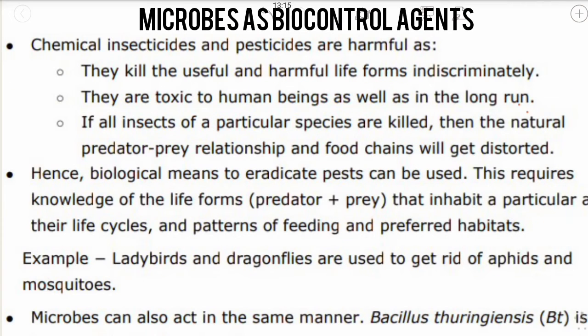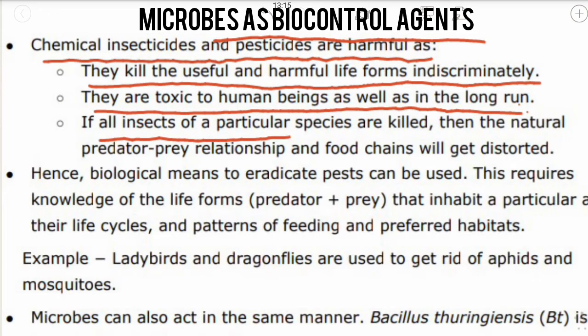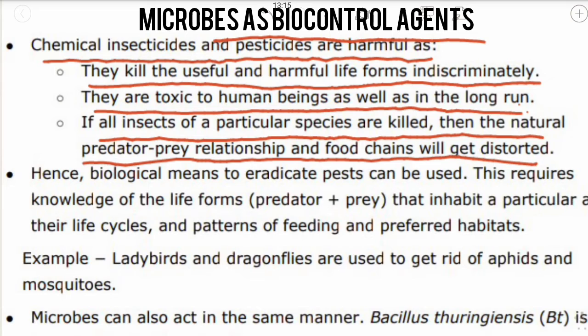Let us understand how we use microbes as biocontrol agents. Okay, guys, let's start our topic. Chemical insecticides and pesticides are harmful as they kill the useful and harmful life forms indiscriminately. They are toxic to human beings in the long run. If all the insects of a particular species are killed, then the natural predator-prey relationship and food chains will get distorted.